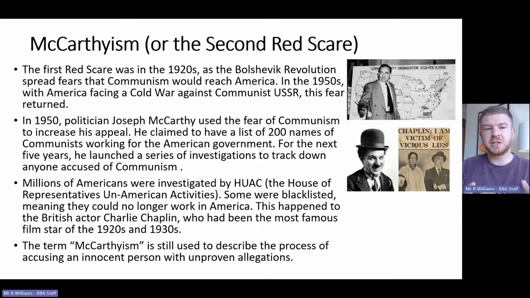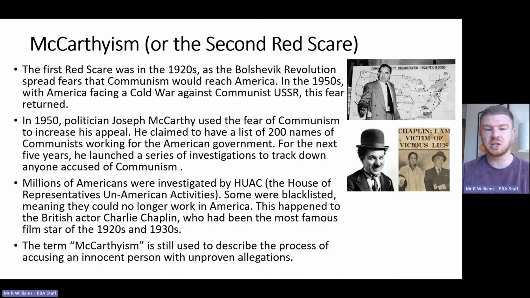In the 1950s, the second Red Scare is very much caused by the Cold War against the USSR. And it's really sparked by the man that you can see in the top right, Joseph McCarthy, a politician who was quite low level, but who became incredibly powerful and popular in the 1950s because he stated that he had a list of 200 names of communists who were working for the American government. Now, that list did not exist. He used this fear of communism as a way to promote himself, to make himself more popular and more powerful. But it sparked fear across America that communism was coming.